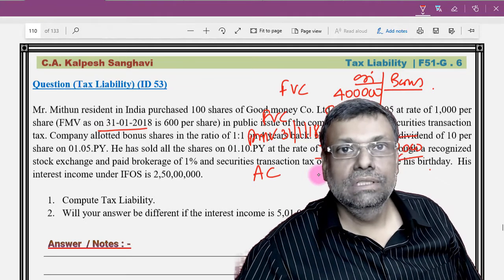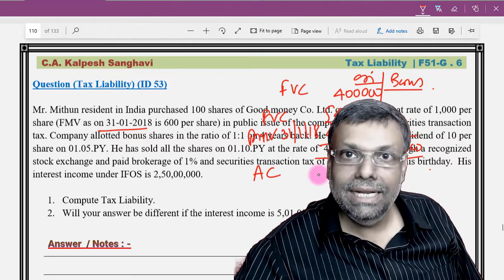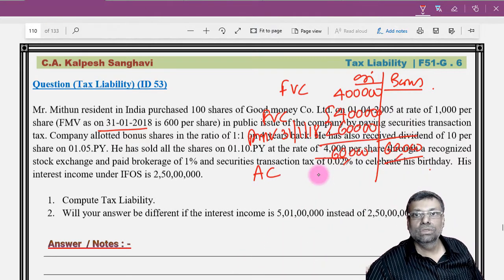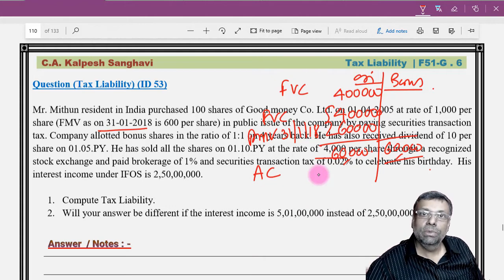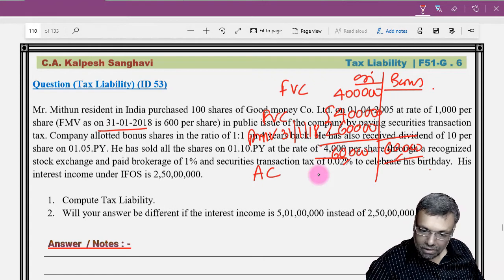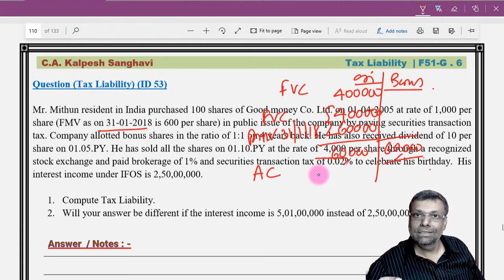The whole idea of this fair market value as on 31st January 2018, the whole idea about this particular provision is that there should not be a loss because of the fair market value substitution of 31st January 2018. So because of that, the loss should not be created. That's the whole intention of the law. So now your cost is restricted to 60,000. So in any case, it's not going to be any loss in the given situation. That's the logic of the law.